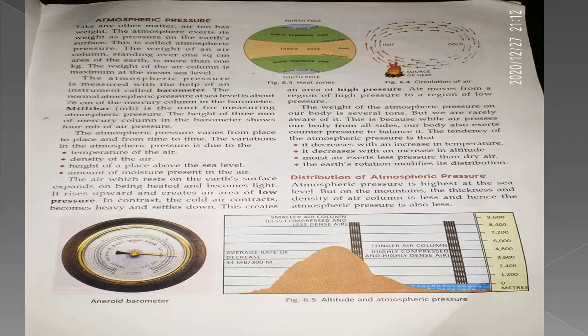The instrument through which we measure the atmospheric pressure is known as barometer. The normal atmospheric pressure at sea level is about 76 cm of the mercury column in the barometer, and millibar is the unit for measuring atmospheric pressure. The height of 3 mm of mercury column in the barometer shows 4 millibar of air pressure.